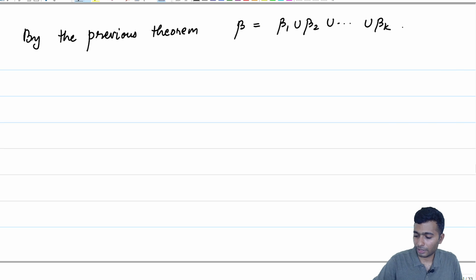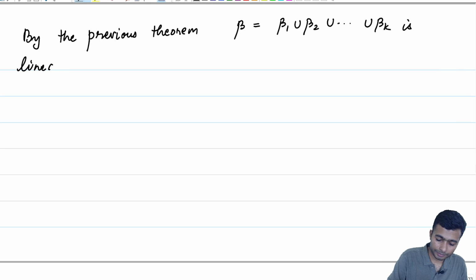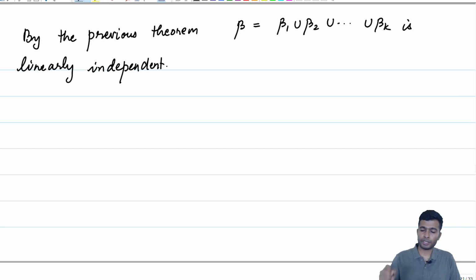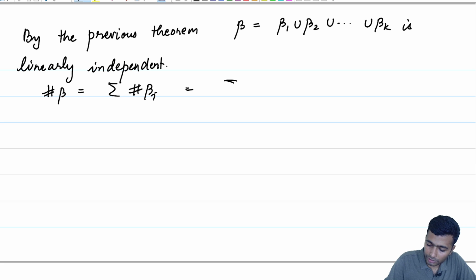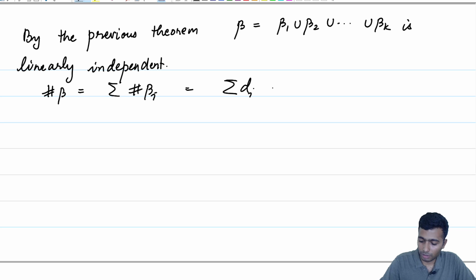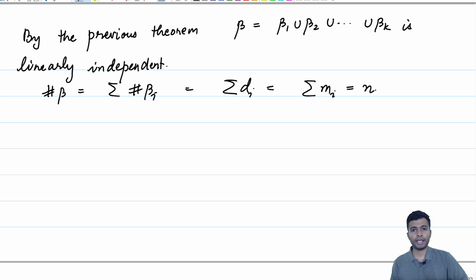This is linearly independent, because they are linearly independent sets in different eigenspaces, and therefore beta equal to beta 1 union beta 2 up to beta k is linearly independent. But what is the size of beta? Notice that each of the beta i's are mutually disjoint, so the size is equal to the summation of the size of beta i, which is equal to the summation of di, but this is now equal to the summation of mi, which is equal to n.